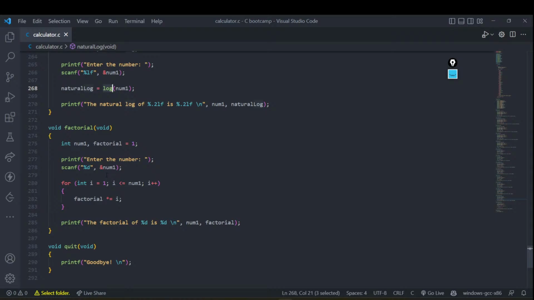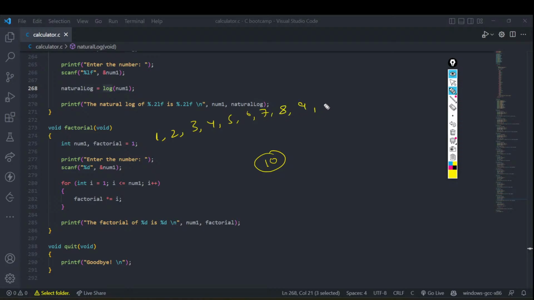So what we are doing over here is that we are just looping over the number starting from 1 until we reach the number. I'm damn sure you have seen this, me explaining about the factorials. Suppose you want to get the factorial of 10. How would you get it? You would say that I would start from 1, go all the way till I reach 10. Right, and I'll just be saying that I'll keep on multiplying the same number and I'll keep on storing this in a variable.